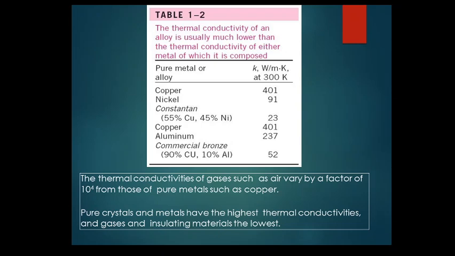Again, commercial bronze, an alloy of 90% copper and 10% aluminium, has a thermal conductivity of only 52 watt per meter Kelvin. Pure crystals and metals will have the highest thermal conductivities, and gases and insulating materials will have the lowest thermal conductivity.